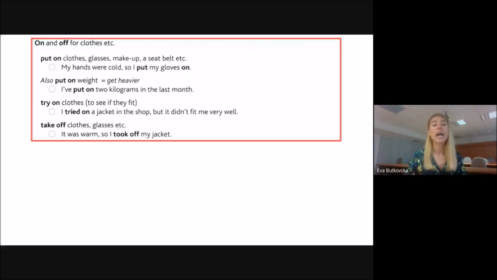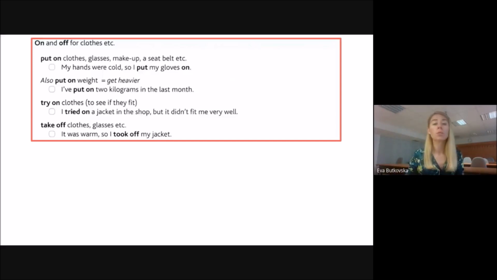So in the phrase, my hands were cold, so I put my gloves on, I insert the gloves. The opposite would be take off, clothes, glasses, or accessories. So put on, and the opposite is take off.